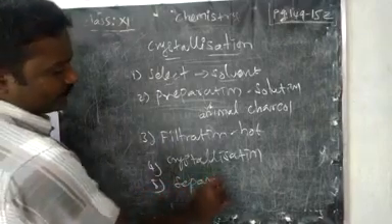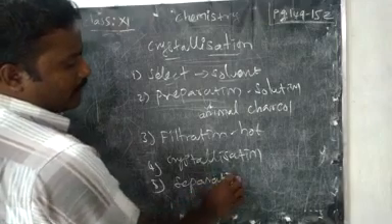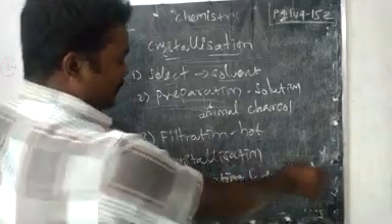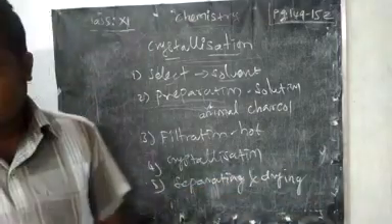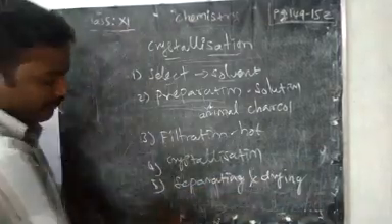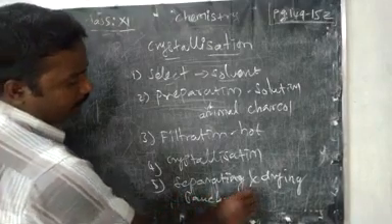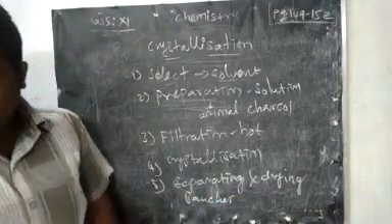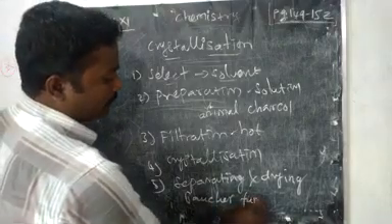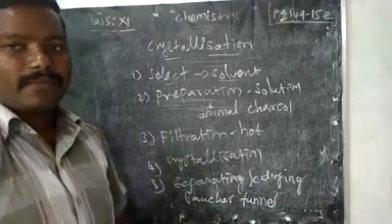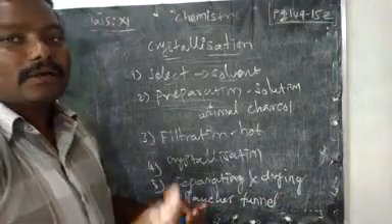separating and also drying, right? So here we can use a special type of Buchner funnel, sorry, Buchner filter paper or funnel. By using the Buchner funnel, we should separate and we have to dry.